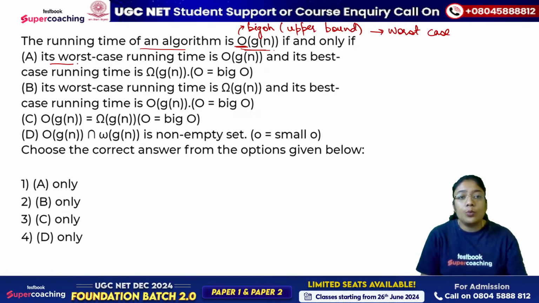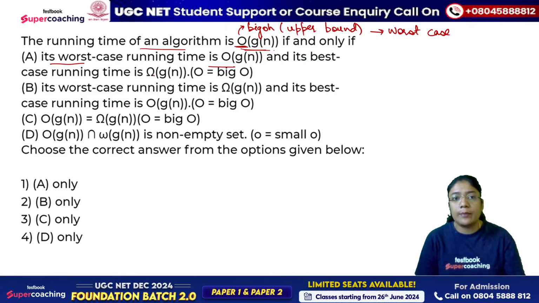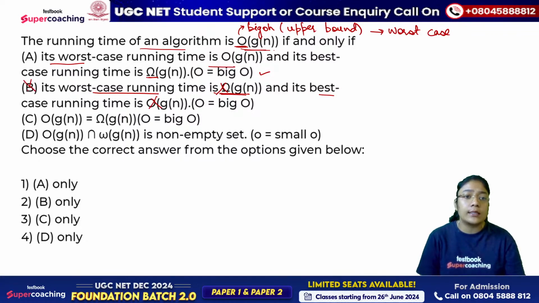So it's the worst case running time is order of G of n, yes, and best case time complexity we represent with the omega of G of n. So this can be the answer. Its worst case running time is, here they are giving the best case. Worst case cannot be represented with big omega and best case cannot be represented with big O notation. So option B cannot be the answer.